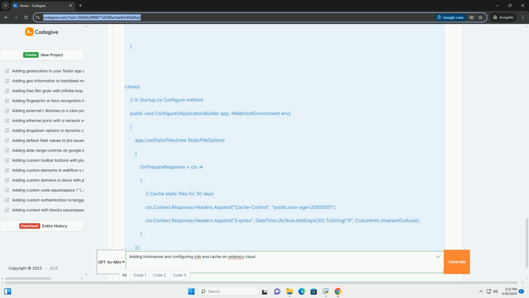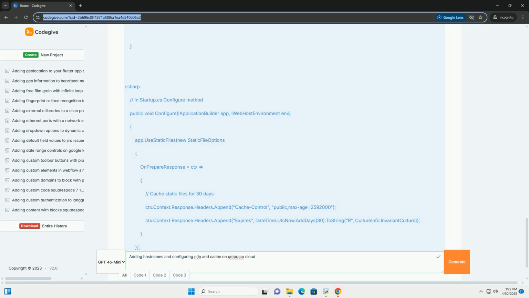There are several types of caching. Browser caching. Instructs the user's browser to store static assets locally. Server-side caching. Caches rendered pages or fragments on the server. Distributed caching, CDN. As mentioned, CDNs cache assets across a network of servers.